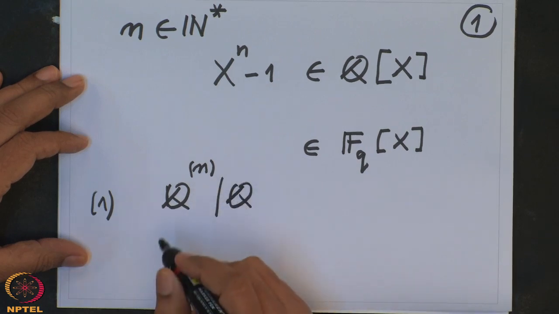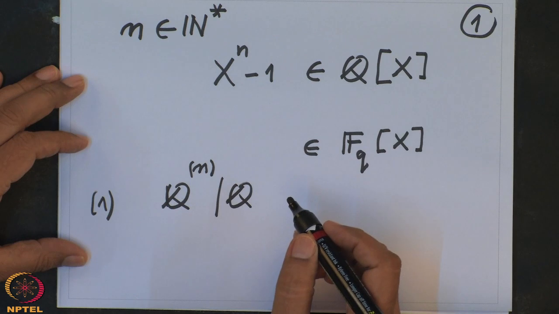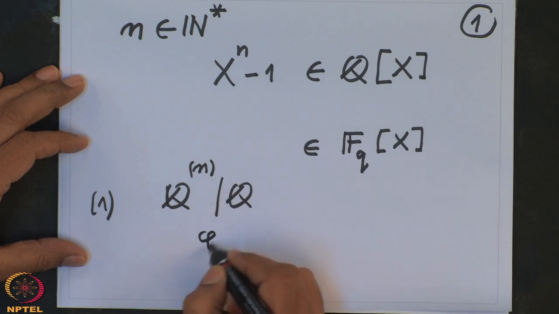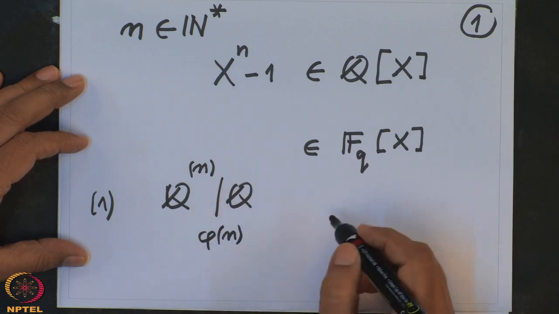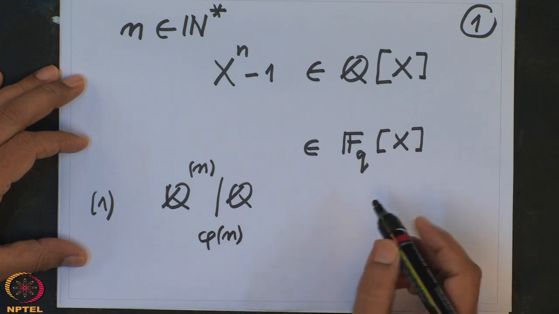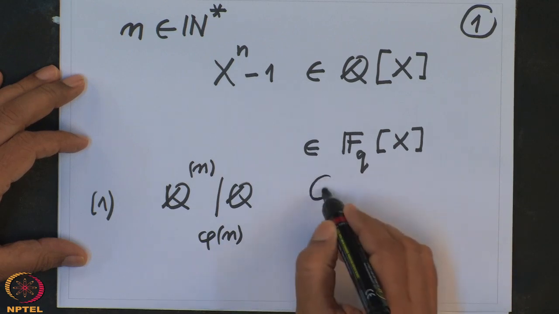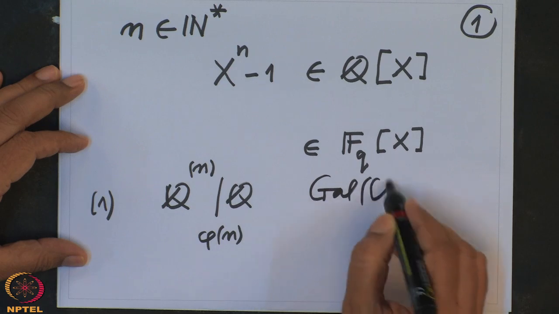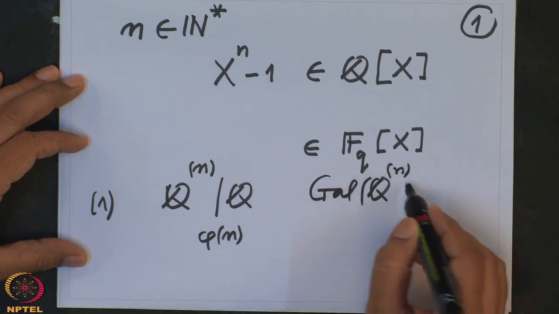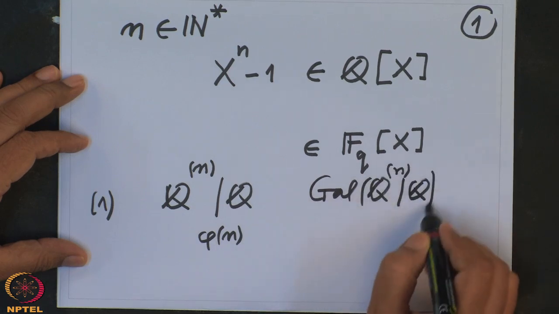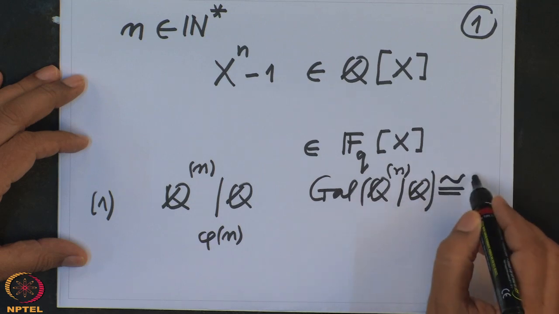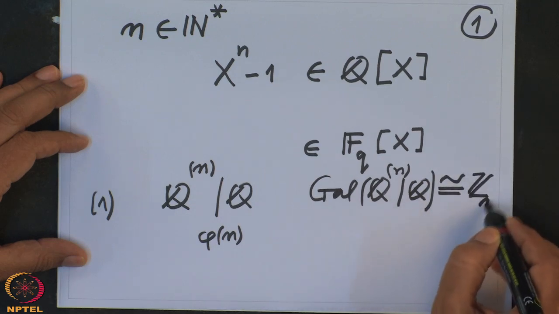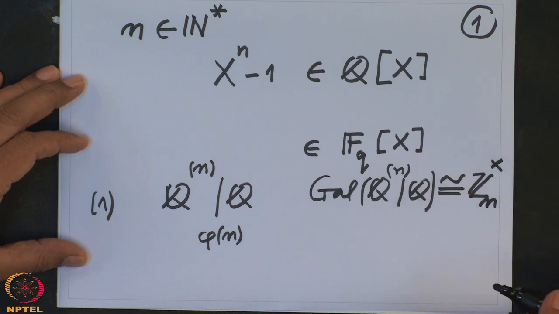We have checked that this is a field extension of degree φ(n), where φ is Euler's phi function, and the Galois group of this extension is isomorphic to the unit group of the ring of integers modulo n.